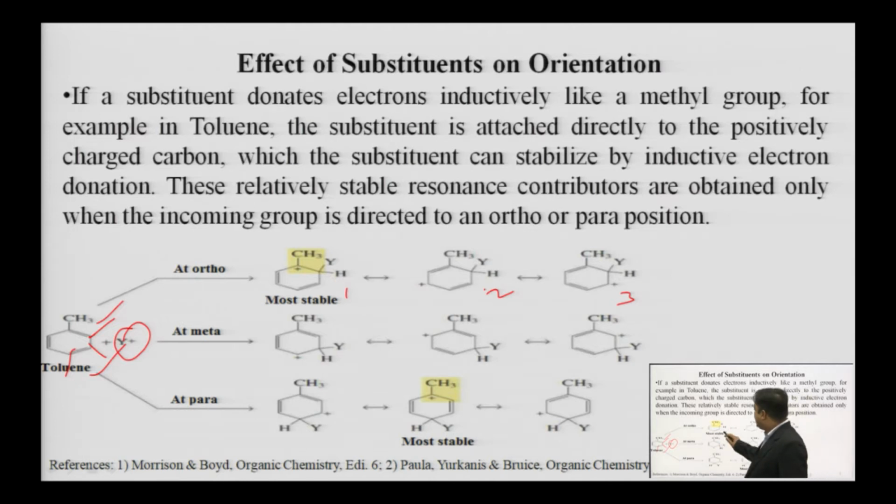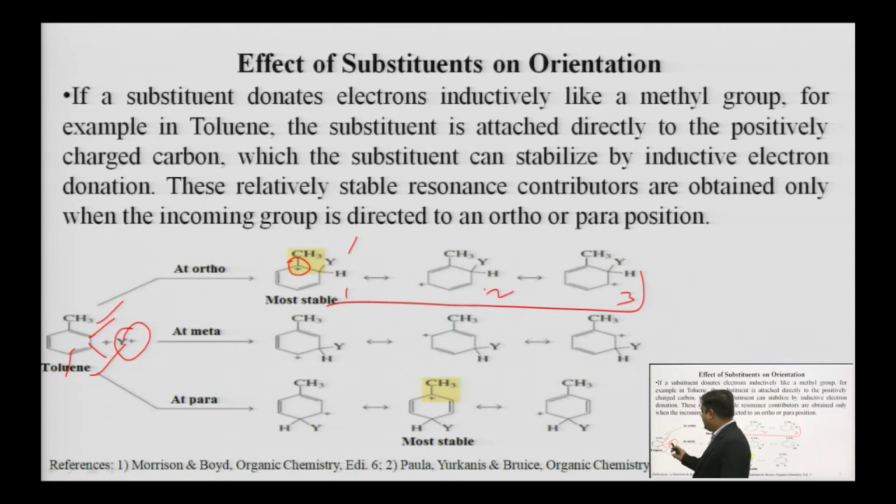this first structure is having a tertiary carbocation, and the next 2 structures are secondary carbocations. This is the most stable among all the 3. In the next step, we will go for meta substitution. This electrophile Y plus will attack on the meta position.